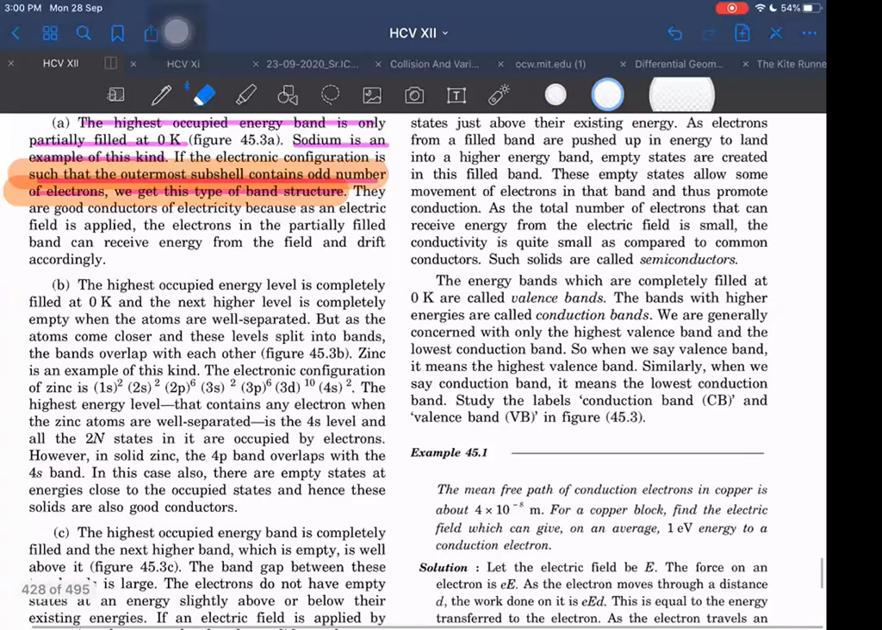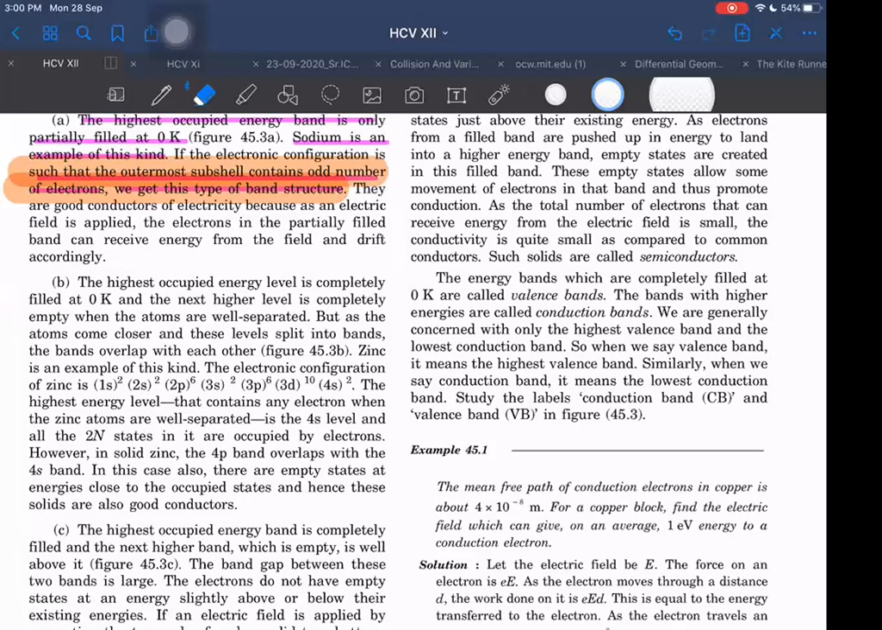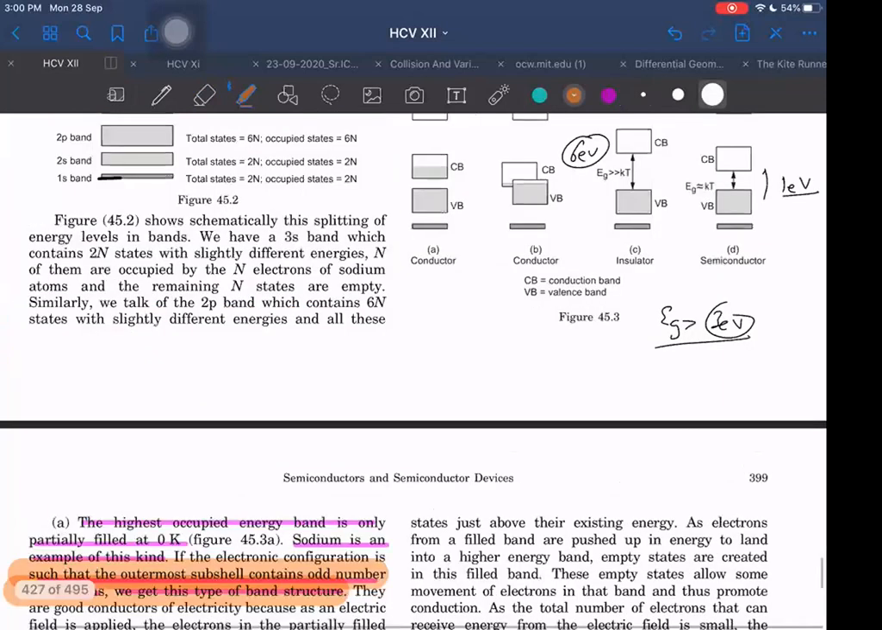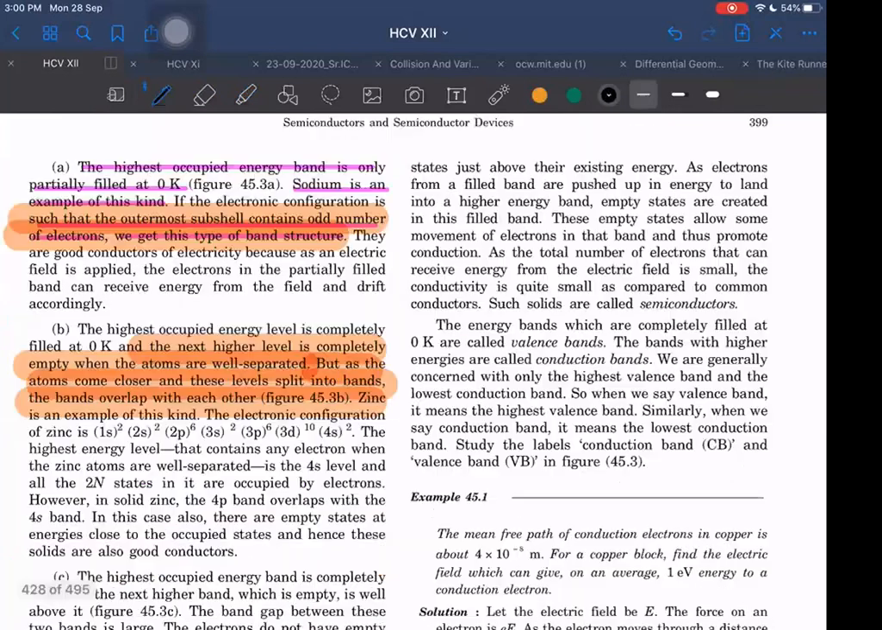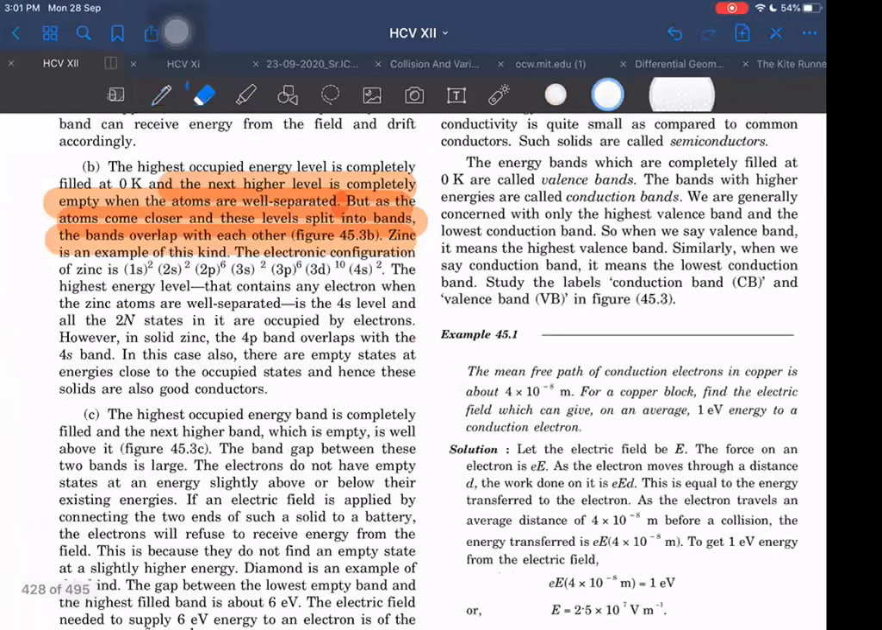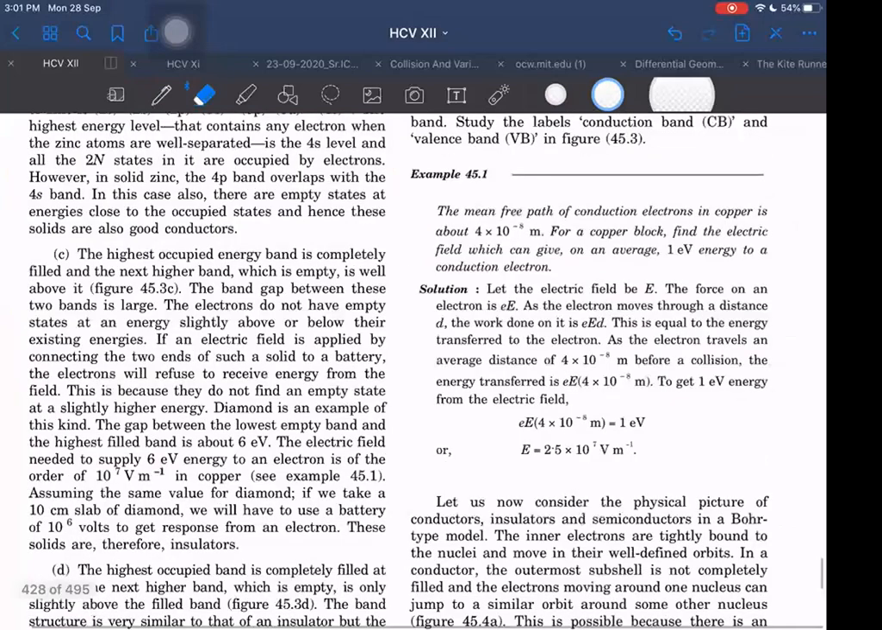Second one. The highest occupied energy level is completely filled at 0 Kelvin, and the next higher level is completely empty when the atoms are well separated. But as the atoms come closer, these levels split into bands and the bands overlap with each other. Zinc is an example of this kind. So they are saying although the energy levels were separated, when they come closer, the energy levels split into bands, and then the bands start overlapping. The valence band will enter into the conduction band. Okay, this happens for zinc. They are giving an example.